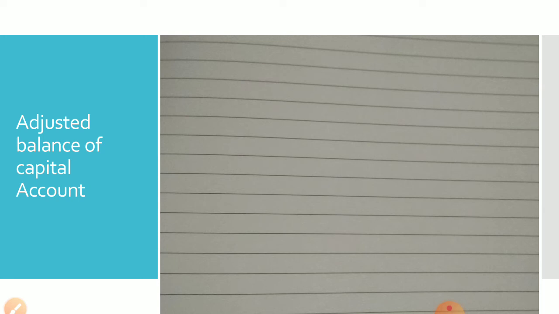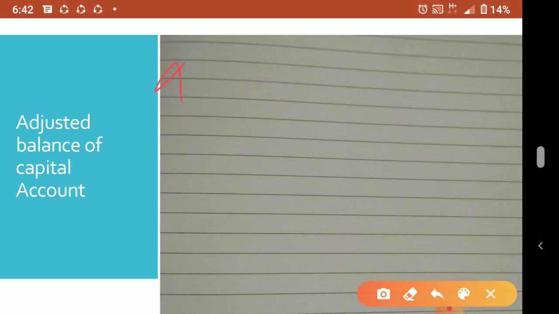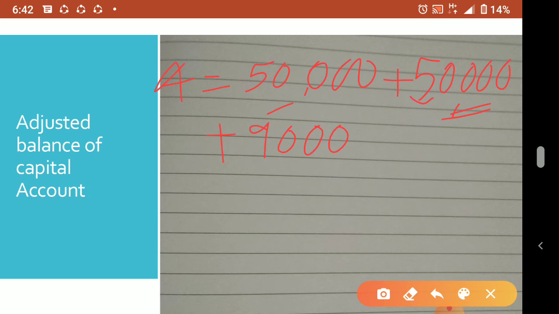So the adjusted balance of capital account for A: his old capital is 50,000, and he is getting 50,000 goodwill from C. That also will be added. If you prepare the capital account, it will come correctly, that final capital. Then he is getting reserve fund 9,000, that is also added to his capital.